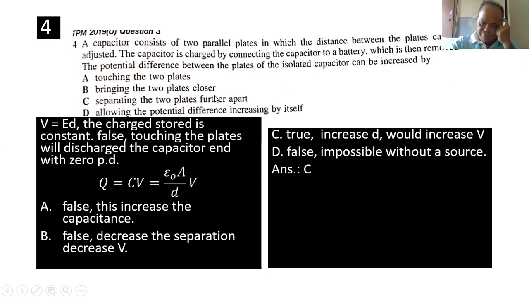Separating the two plates further apart means the capacitance will decrease. So your V will have to increase. Allowing the potential difference to increase by itself, it cannot increase by itself unless it's connected to a battery. So false, impossible without a source. Okay with that?